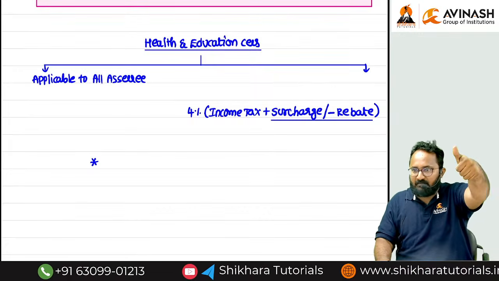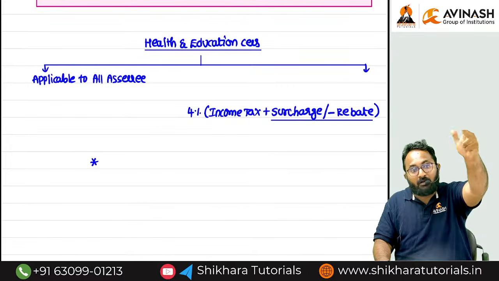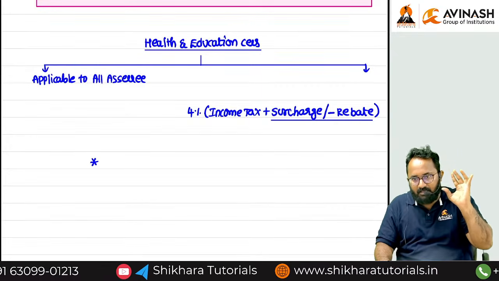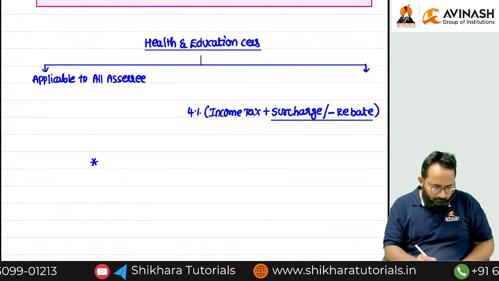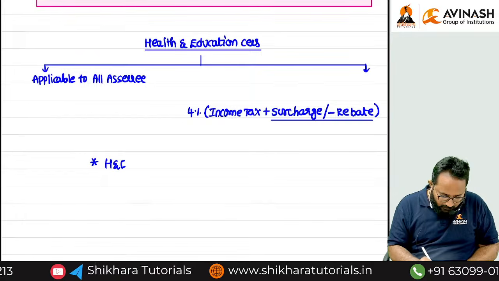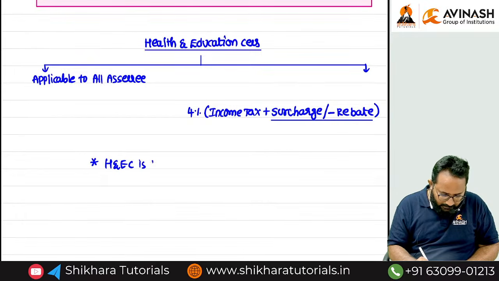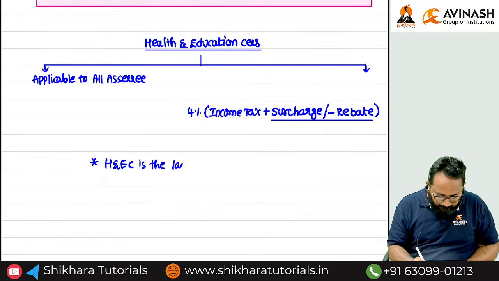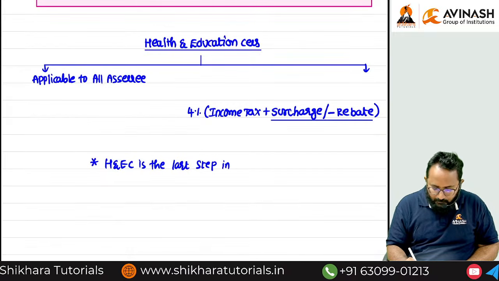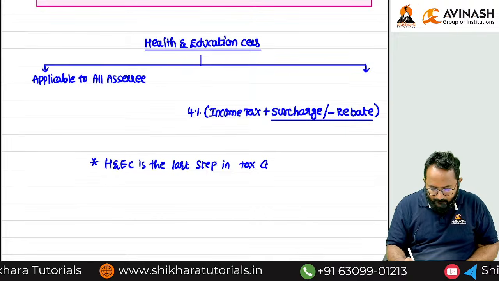First income tax, then after surcharge or rebate. Last step, what is that? Health and education cess. So this is the most important point. Health and education cess is the last step in tax computation. Don't forget this.